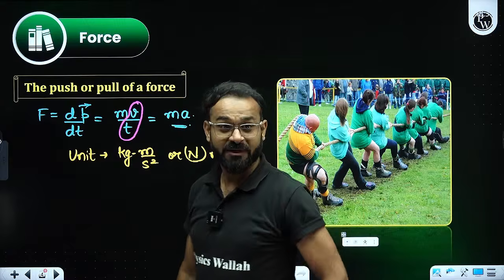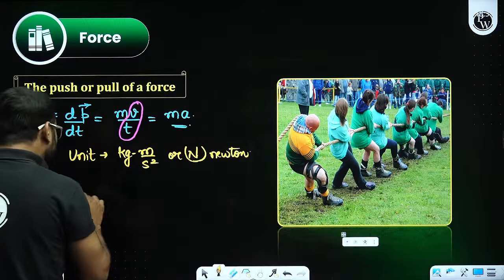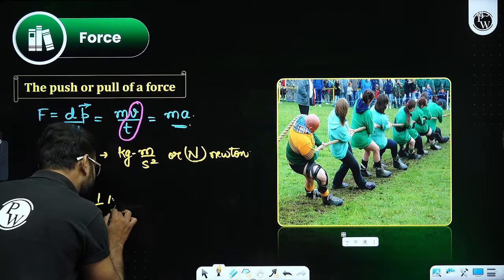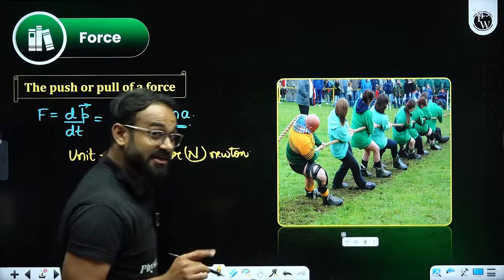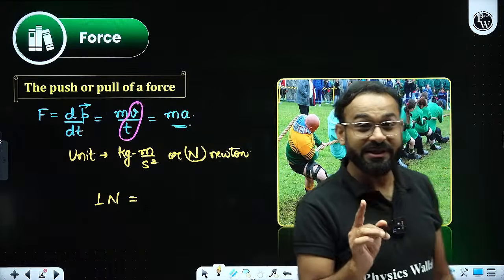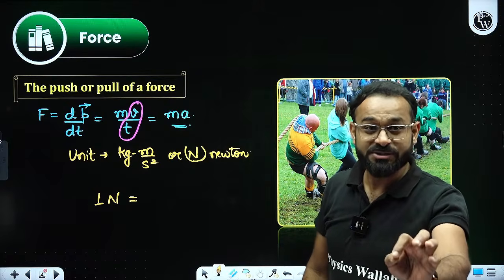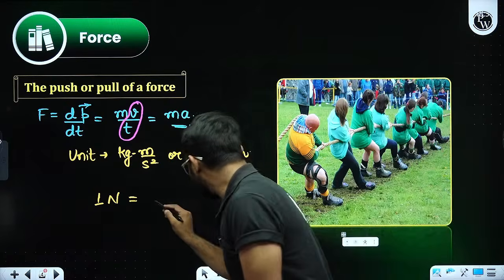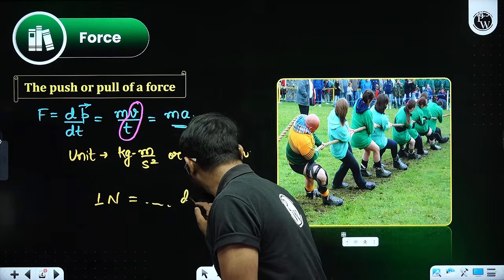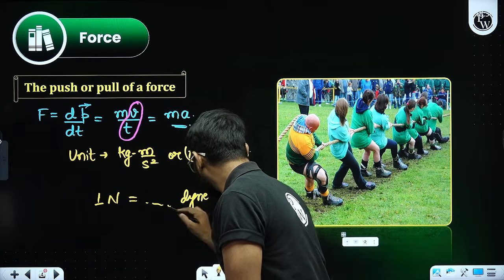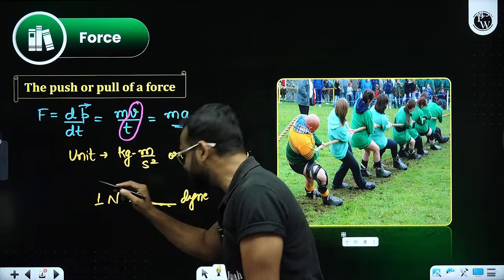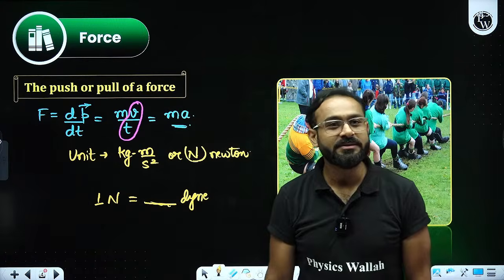Perfect. Now, if I ask you what is the relation between Newton and dyne: Newton is the SI unit, and the CGS unit is dyne. So how much dyne is it going to be? Can you please tell me?